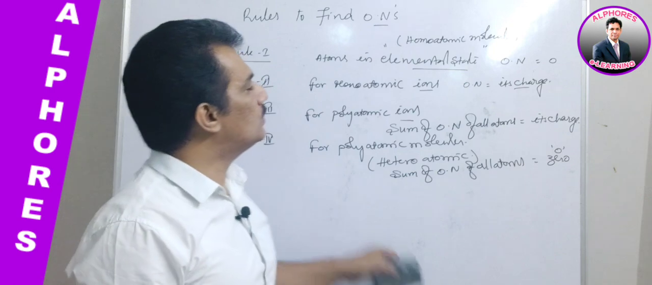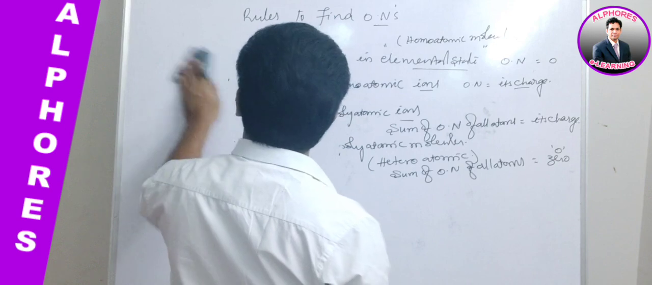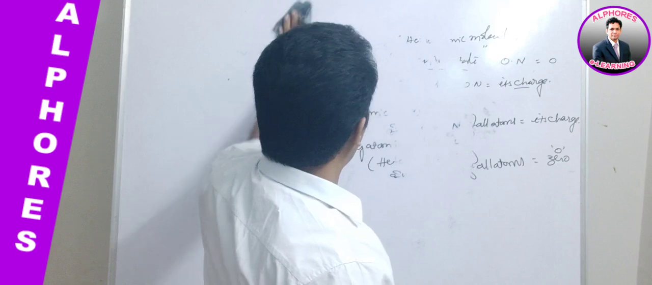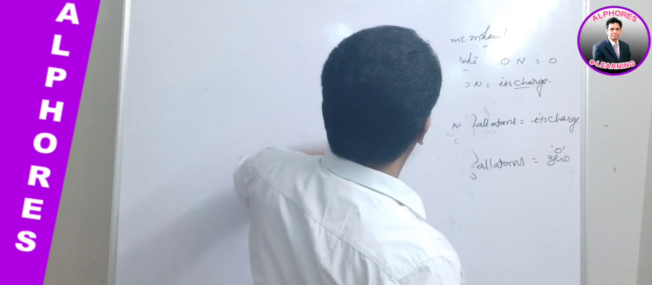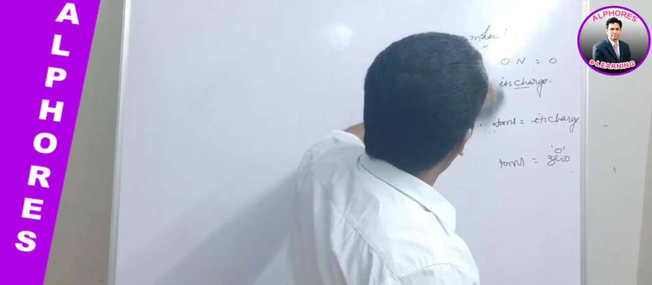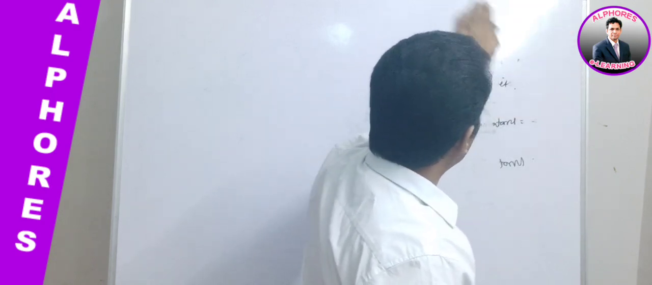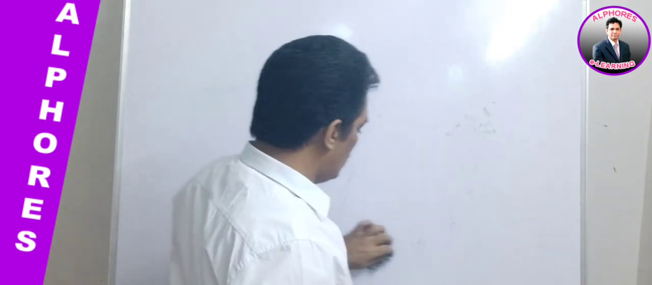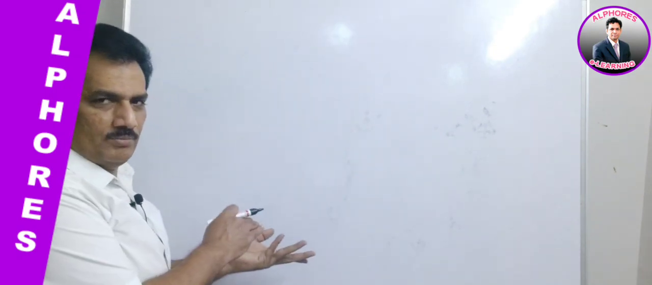Now, let us move to the next one. In this session, we consider rule number 3: in case of polyatomic ions, the sum of oxidation states of all the atoms is equal to its charge, or in case of heteroatomic molecules, the sum of oxidation states of all the atoms is equal to 0. In these two cases, even though we study them as rules, we actually use these two rules in a reverse manner.